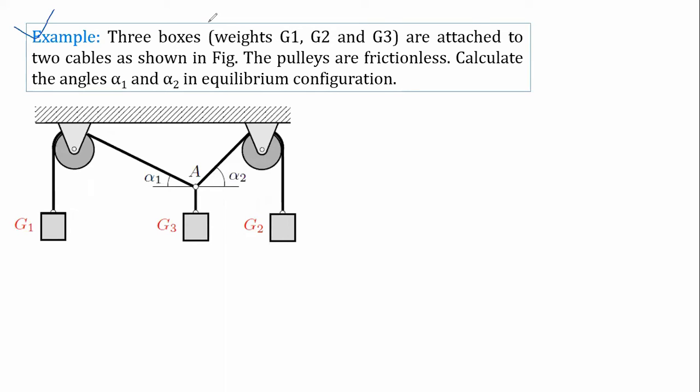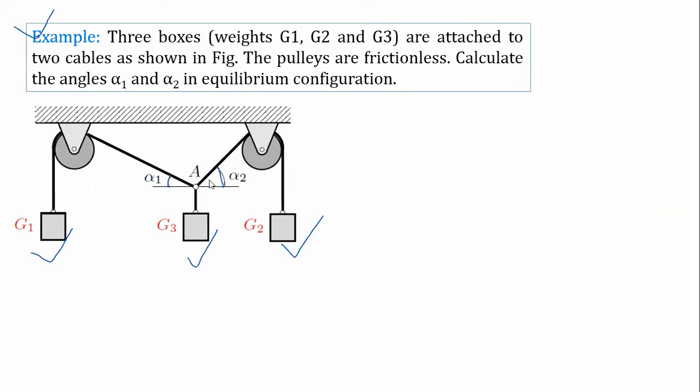Yes, sir. So what do we have to calculate? There are three boxes, G1, G2, and G3. These are three boxes, and they are attached to two cables with the help of two frictionless pulleys. And this angle alpha 1 is there, and there is another angle alpha 2. We have to find these two angles, alpha 1 and alpha 2, in terms of these weights, G1, G2, and G3. So this is our problem. This we have to find out.